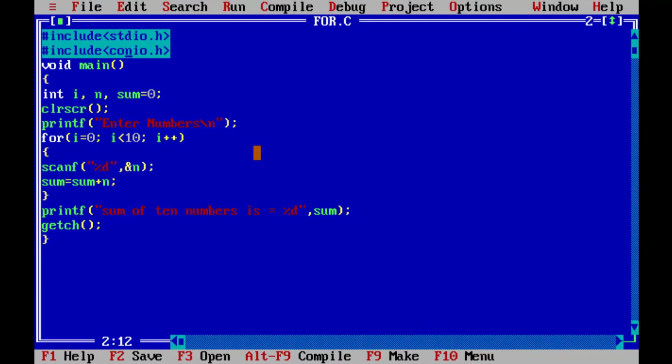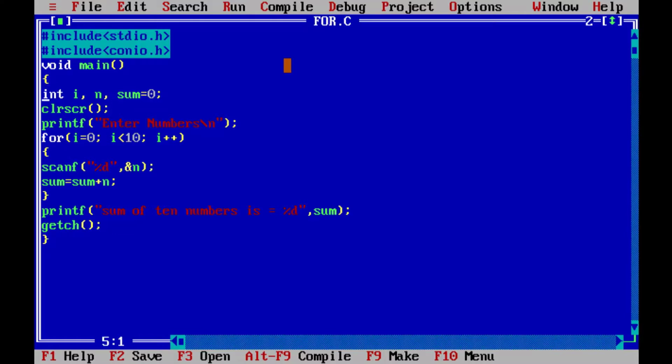The purpose to include these two header files in a program is that we are using library functions in the program, and information of those library functions is in these header files. Next, we have written the main function. This is a function from where execution of a C program begins. Here void means this function will not return any value. There is an opening bracket which indicates the beginning of the main function.